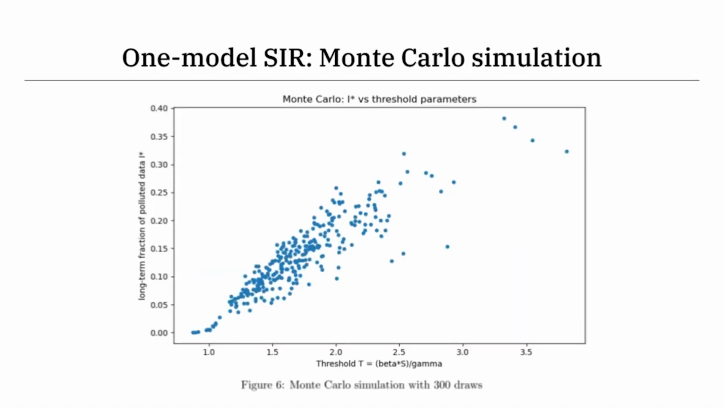And then we can perform a Monte Carlo simulation illustrating the different possible parameters and their resulting proportion of infected data. To do this, we graph the scatter plot of I star versus the threshold, which we defined earlier as beta divided by gamma, and we do 300 Monte Carlo draws for the parameters beta and gamma.